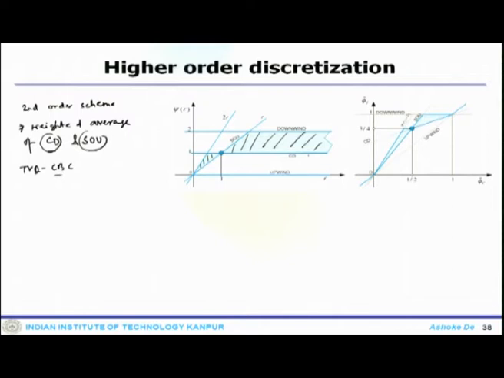And now a similar line which you get, this is your TVD CBC diagram, this is your NVF CBC diagram, and the corresponding diagram would become here in this zone. So, you see how the mapping between these two formulations can be done, and the according restriction would turn up in your discretization, and what order of accurate scheme one has to devise will dictate the operational regime where it can be guaranteed that this would be second order accurate.